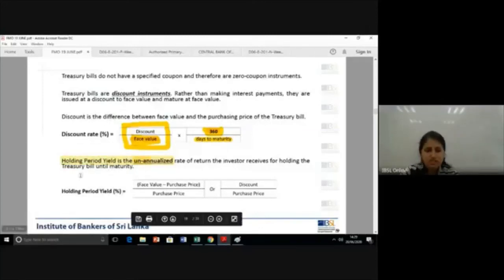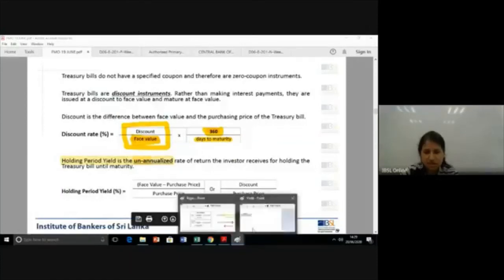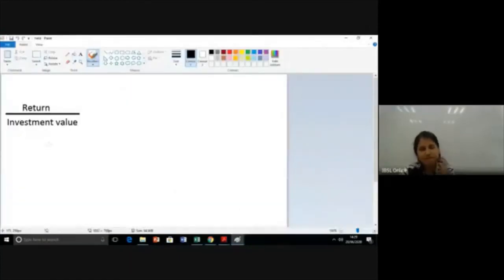Okay. So how do you calculate holding period yield? Yield is always a return divided by investment. That you need to know. When you say the term yield, you understand what return this investment is going to get for me and what the investment value is. That's how you compare. Okay. So in a treasury bill, we know what my return is. It's going to be the discount, the discounting in amount terms. So you will have discount.